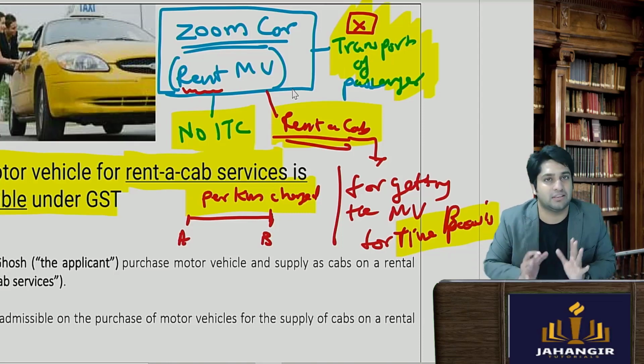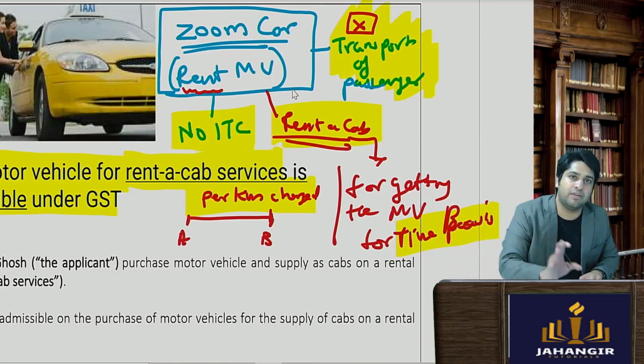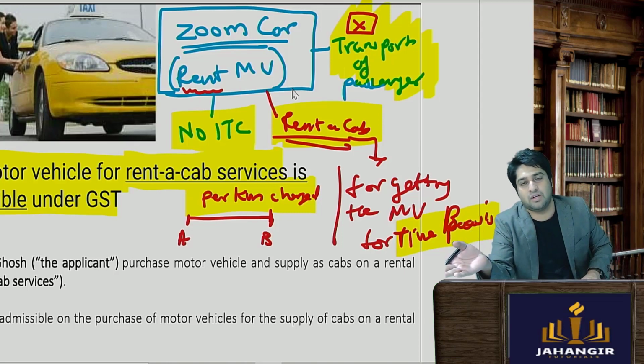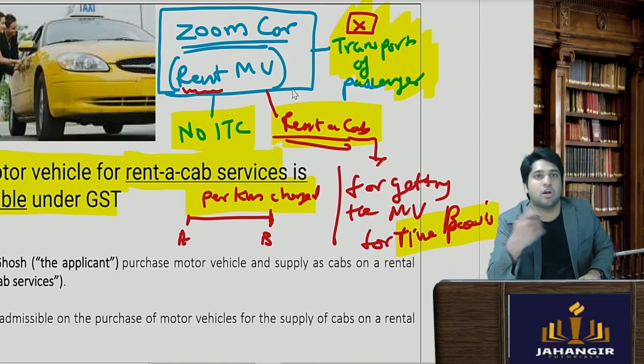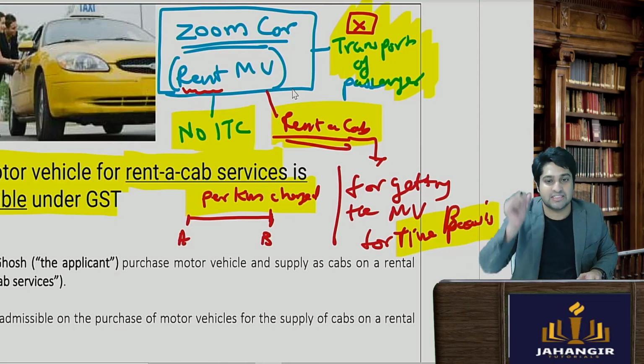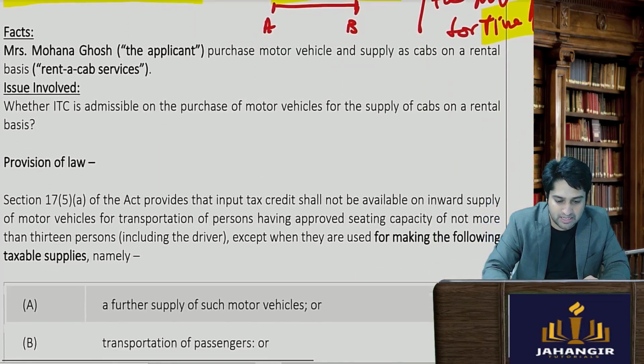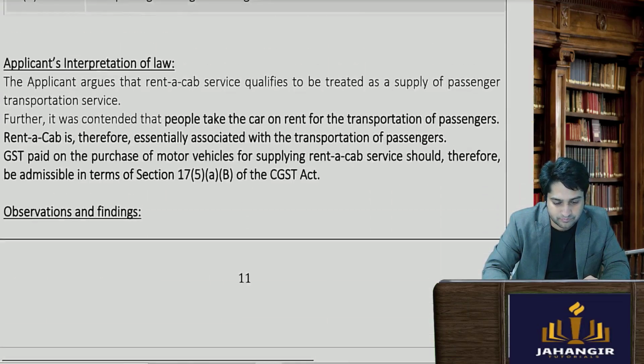Then after you get the car, the owner doesn't matter if you are moving 1 kilometer, passengers have traveled, not my lookout at all. Next morning I want my money. So this is a complete feature altogether. It went up in dispute, and ultimately it was held at rent a cab services.